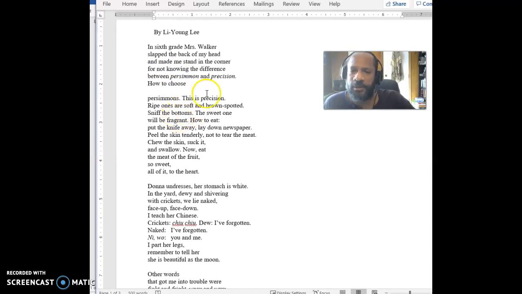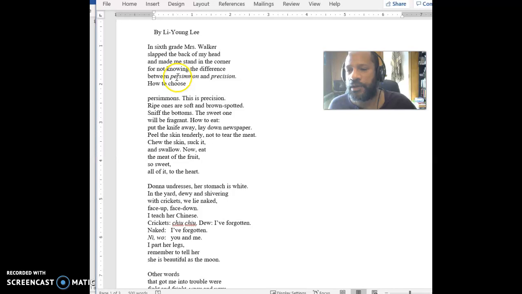And just a couple things to keep in mind that are going on in here. It starts off, it says, in 6th grade, Mrs. Walker slapped the back of my head and made me stand in the corner for not knowing the difference between persimmon and precision. The reason this is happening is that the person in this poem is a recent immigrant to the United States, and doesn't speak English very well when they're in elementary school, and so can't hear the difference between those two words.